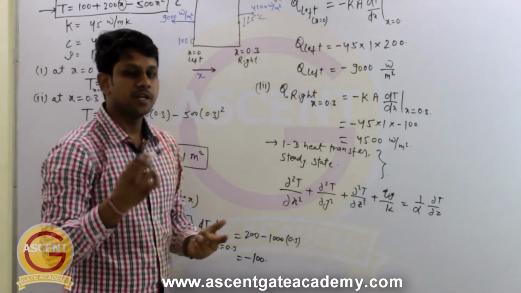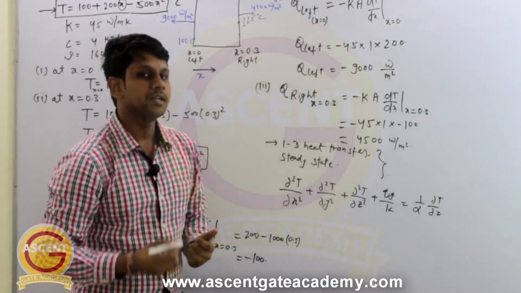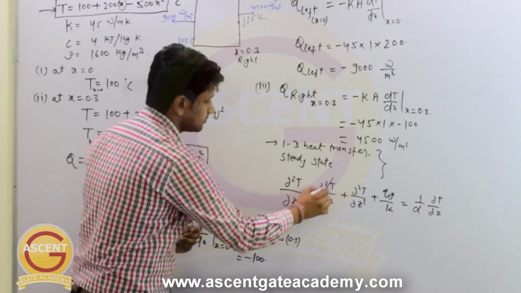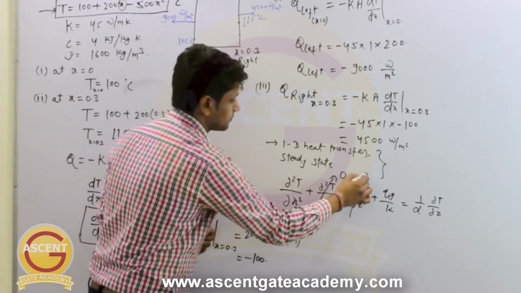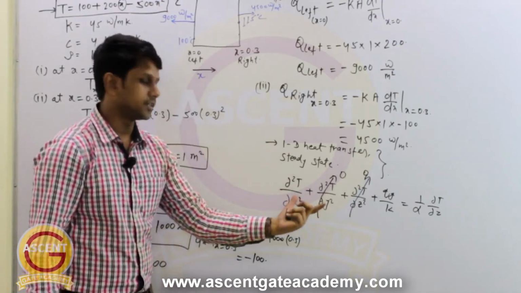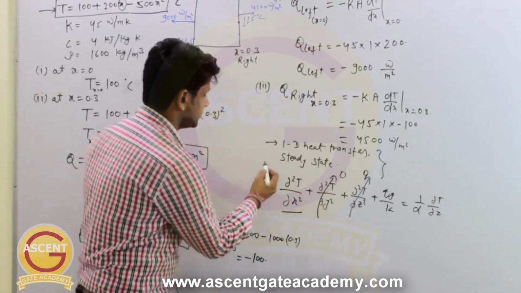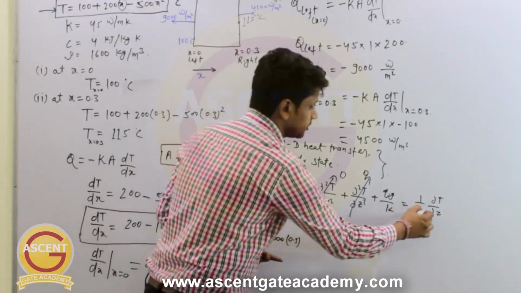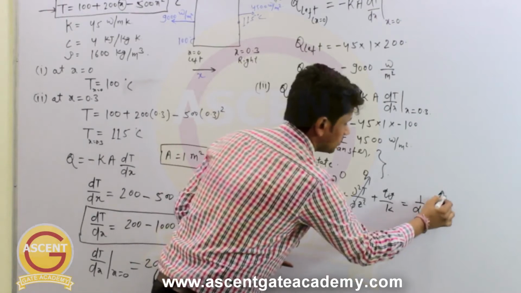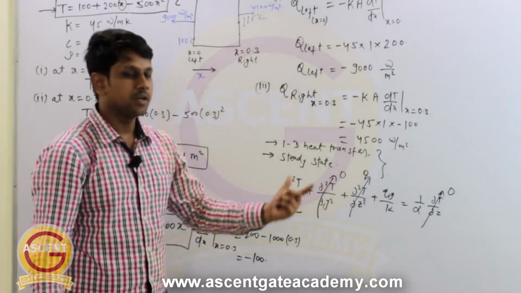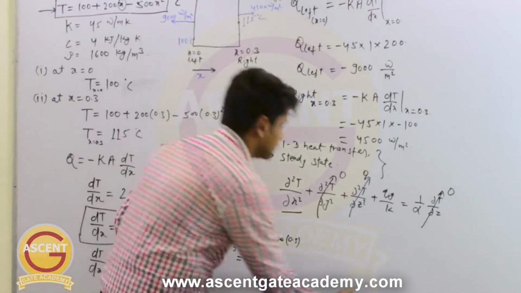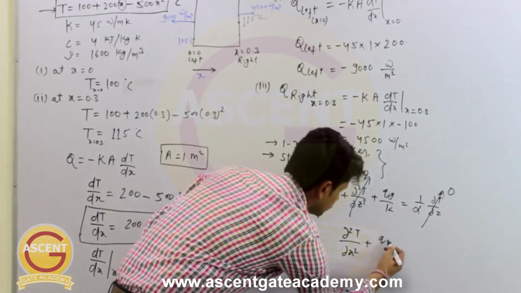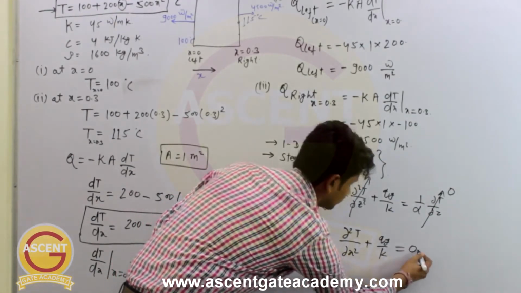Because it is just one dimensional heat transfer, and that too just in the x direction, just this term will remain and the y term and z term will vanish. Moreover, this is a steady state heat transfer, so the variation with time will also become 0. So temperature is not dependent on time. So we are left with del square T by del x square plus qg by k equal to 0.